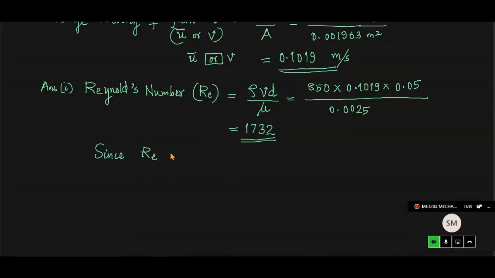The Reynolds number is less than 2000, which is called the lower critical Reynolds number. So less than 2000 for pipe flow applications, the flow through the given pipe is laminar. Remember this number 2000, that is applicable only in the case of pipe flow. So the flow through pipe is laminar. Once you get this, now we can proceed ahead with the Hagen-Poiseuille equation and other things. What else do we need to find out?